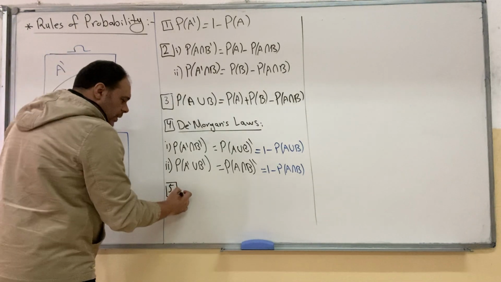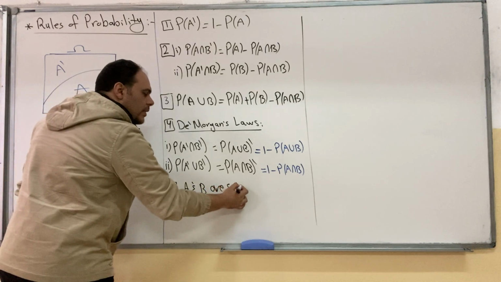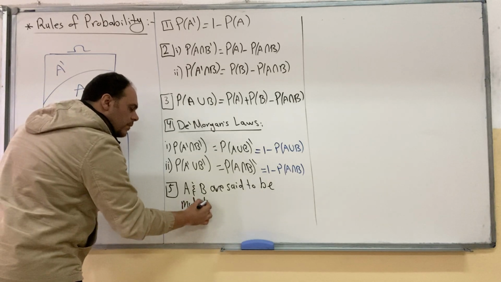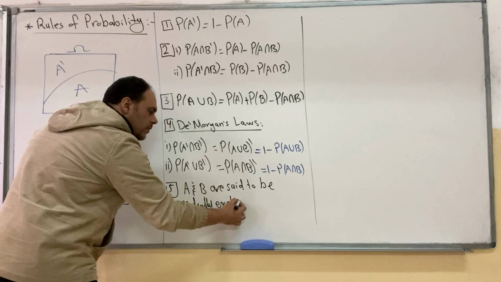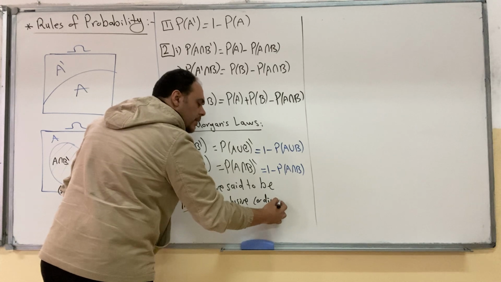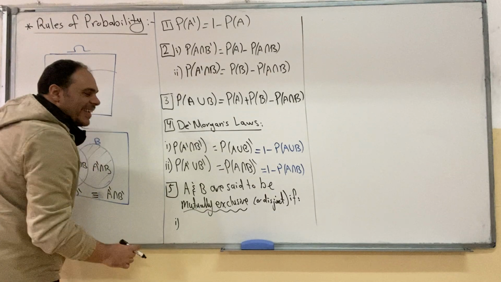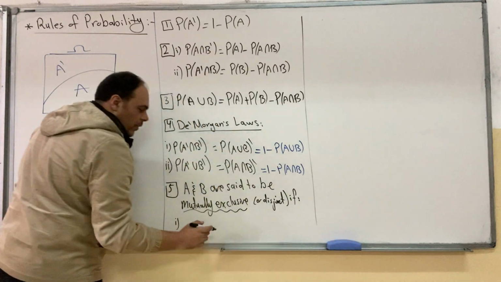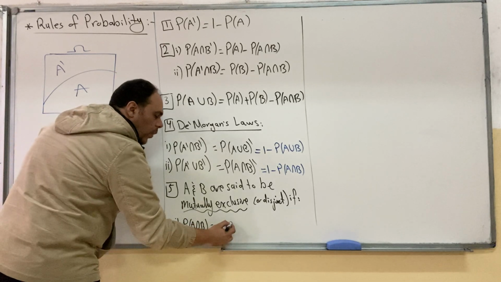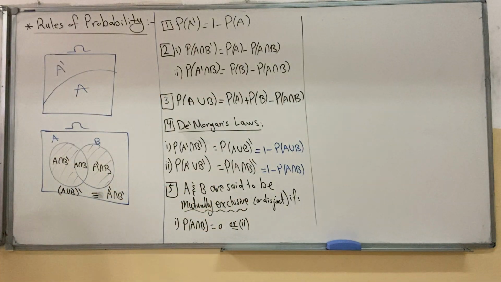Rule number 5 شو رايك؟ Two events A and B are said to be mutually exclusive, or sometimes they call it disjoint sets or events, if one of the following conditions is satisfied. Only one of these 2 conditions. If the probability of the intersection is equal to 0, or any one of them is sufficient. أي واحد فيهم كافي أحكي عن mutually exclusive.